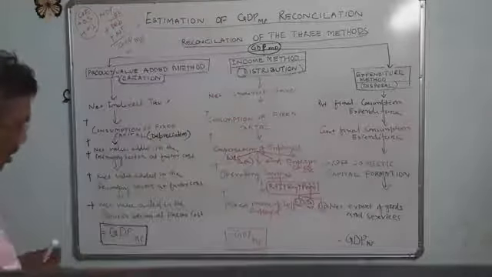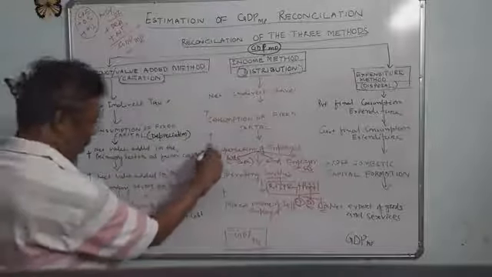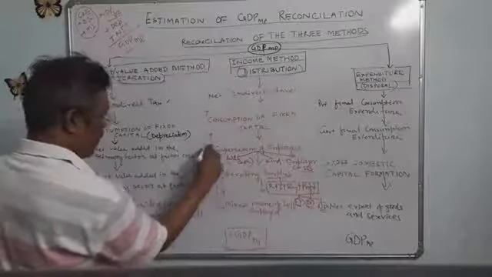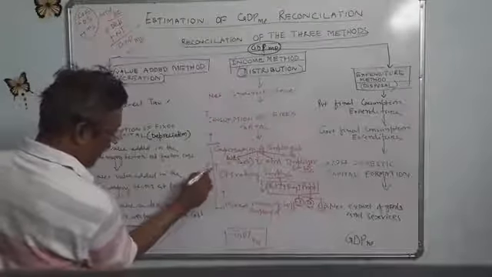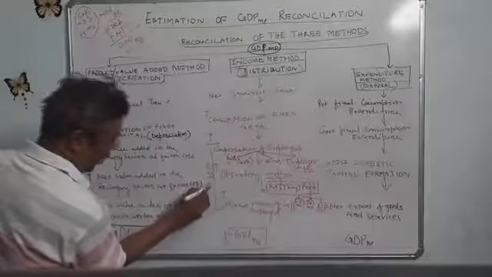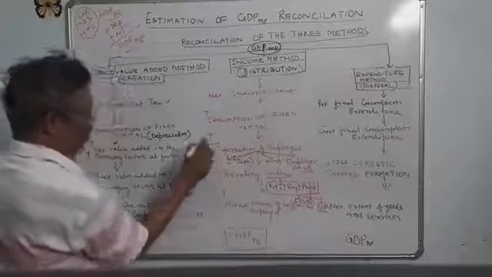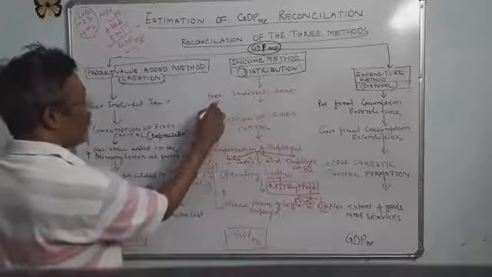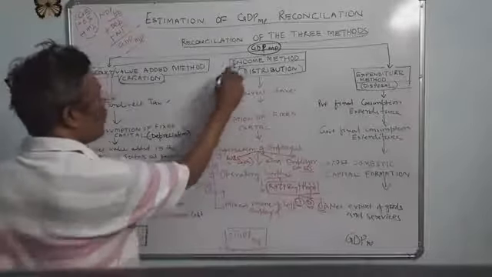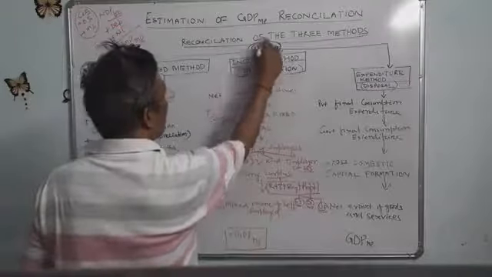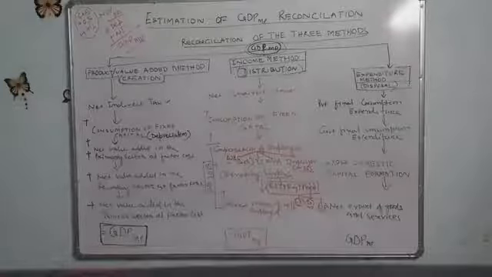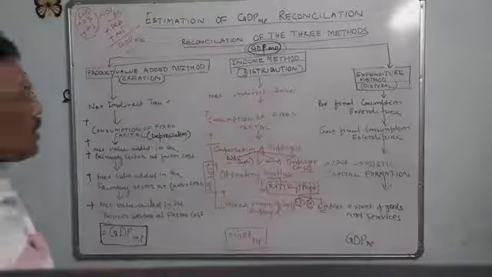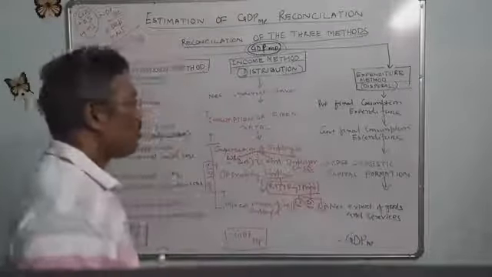Here compensation of employees, operating surplus, mixed income, this is the NDP at factor cost. NDP at factor cost plus consumption of fixed capital plus net indirect tax, then we will get GDP at market price. Clear? Next is the expenditure method.